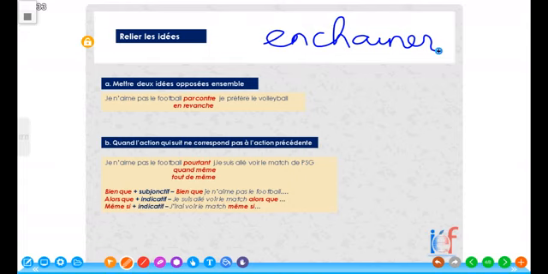All right, so quickly in this class, we'll be looking at how to link words together, ideas together. Now, when I said ideas, these ideas can either be opposing ideas or ideas that agree together. All right, so let's start with putting together two ideas that are opposite together, two opposite ideas. Et pour commencer, j'ai l'expression je n'aime pas le football, dash, dash, dash, je préfère le volleyball.